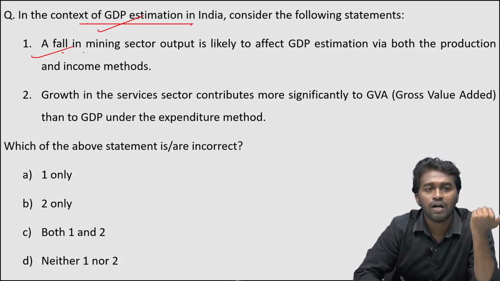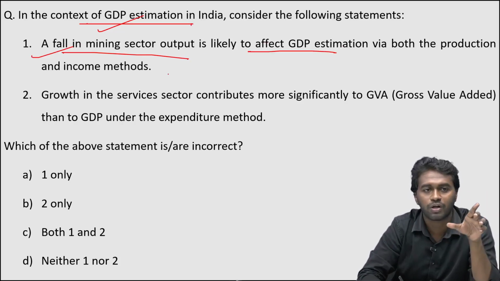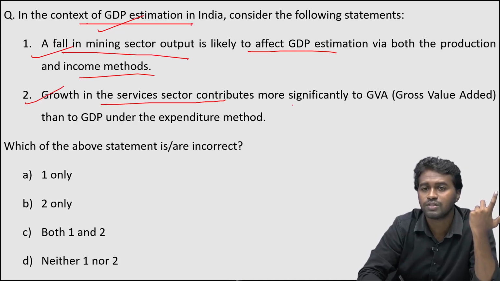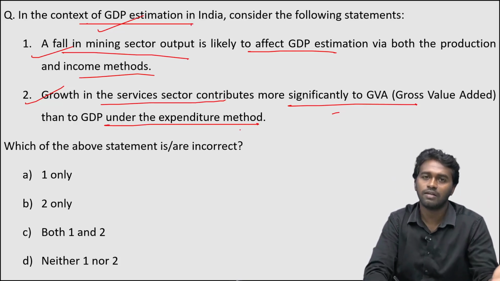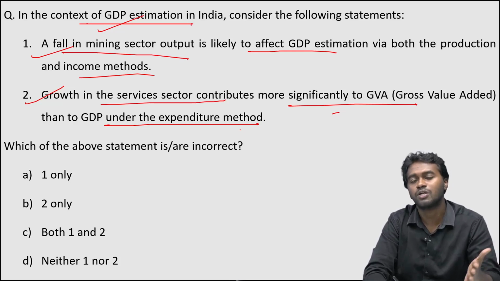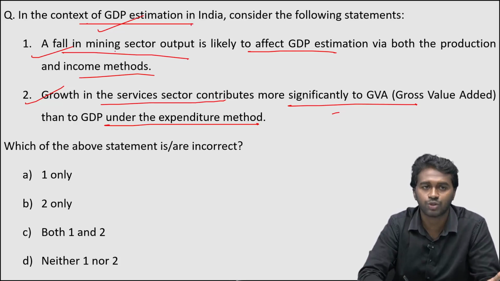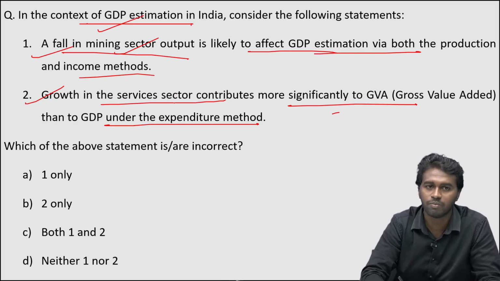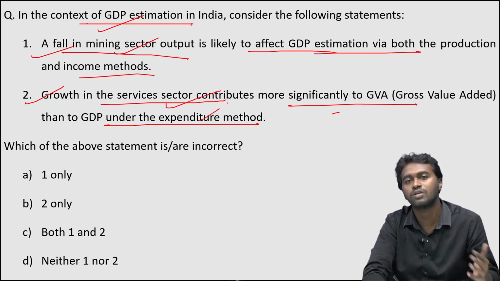The first statement, a fall in the mining sector output is likely to affect the GDP estimation via both the production and income methods. And statement 2, growth in the service sector contributes more significantly to GVA than to GDP under the expenditure method. So if you use any method, either the income method, expenditure method, or the product method, the result will be the same. If you study the mining sector using the production or income method, the result will be the same. Or if you study the service sector using GVA or the expenditure method, then also the result will be the same.